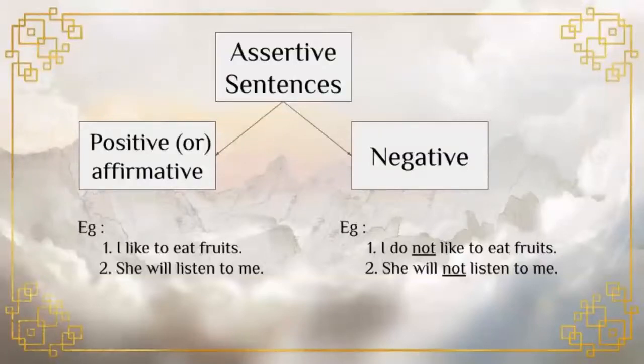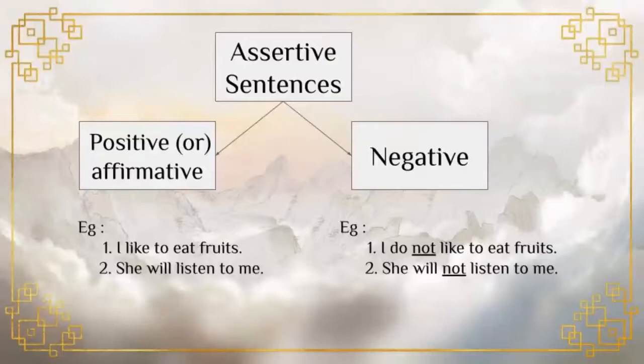A positive sentence does not have words like no or not. It gives only positive information. Let us see some examples here. I like to eat fruits. She will listen to me. Both are examples of positive sentences.